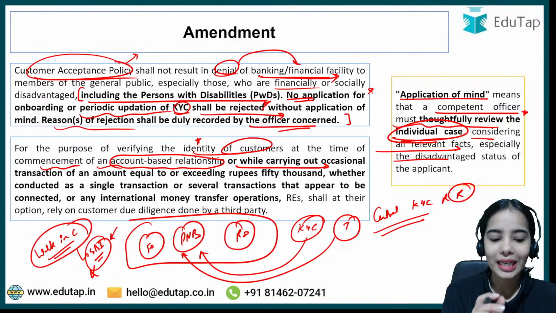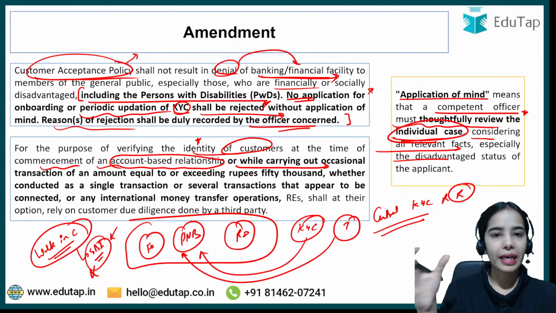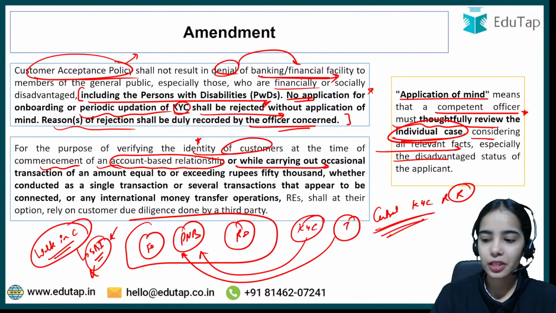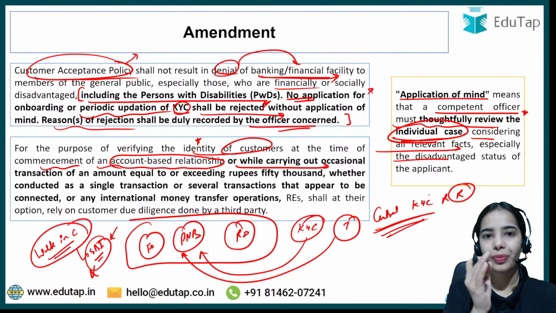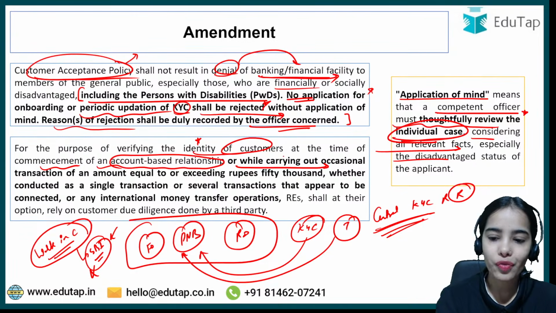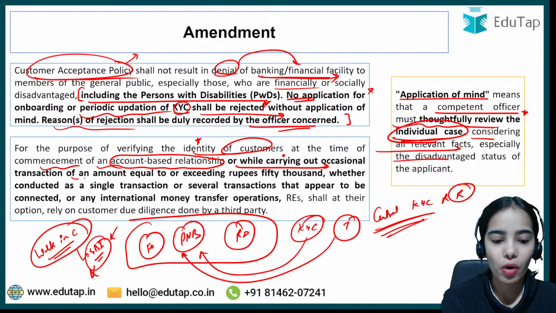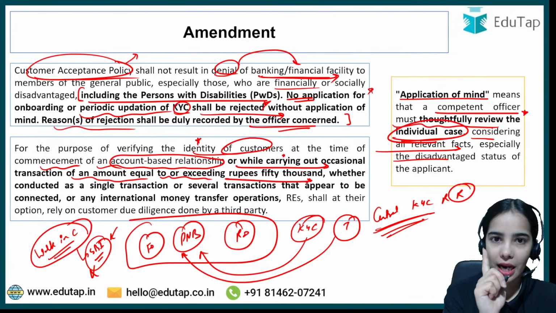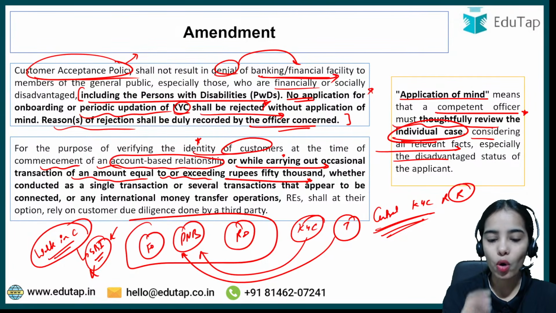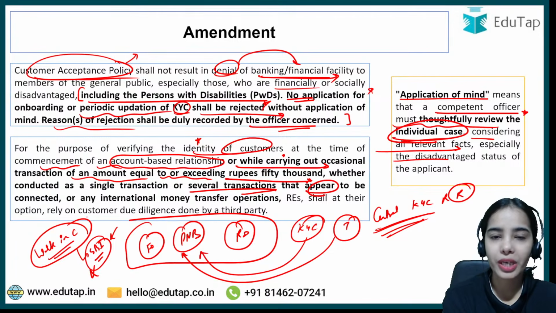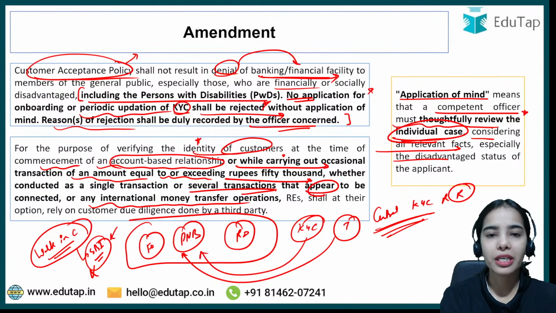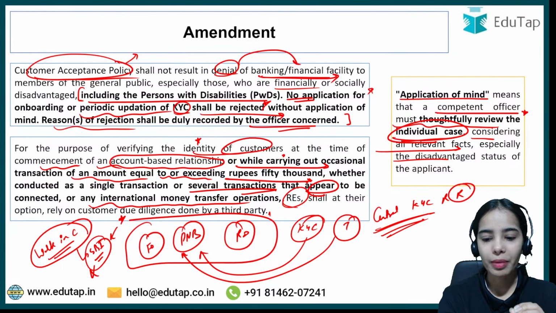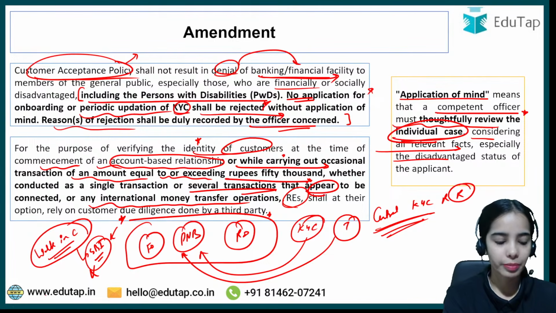Now the State Bank of India can take the KYC details from any third party. Let's say I have a bank account in PNB, or from the Central KYC Registry Records, the KYC details will be asked for. While carrying out an occasional transaction of an amount equal to or exceeding rupees 50,000, whether in a single transaction or through several transactions that appear to be connected, or for any international money transfer operations, the regulated entities have to take the due diligence done by a third party.